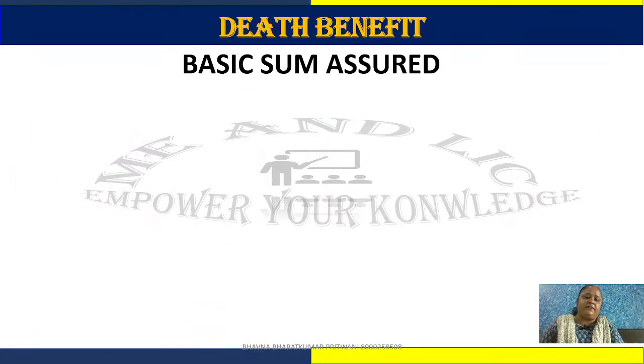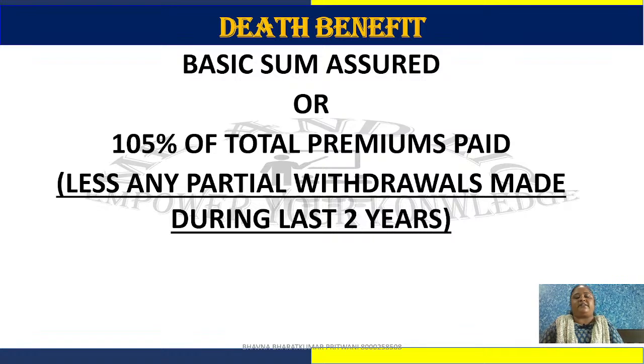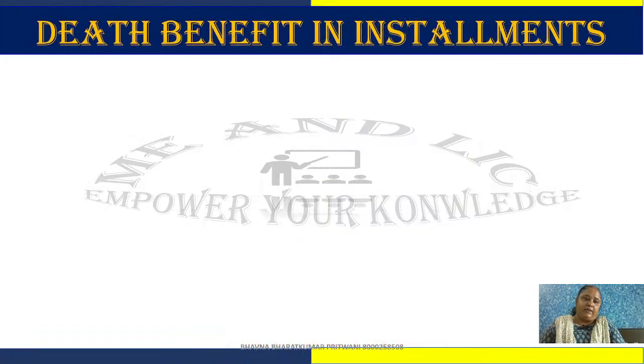Now death benefit: here it is the basic sum assured or 105% of total premium paid less any partial withdrawals made during the last 2 years. Now you can ask your client whether such a facility is available in their mutual fund or SIP, that in case of casualties we are providing something extra which is guaranteed, or the fund value, whichever is higher, that we will pay to the nominee.